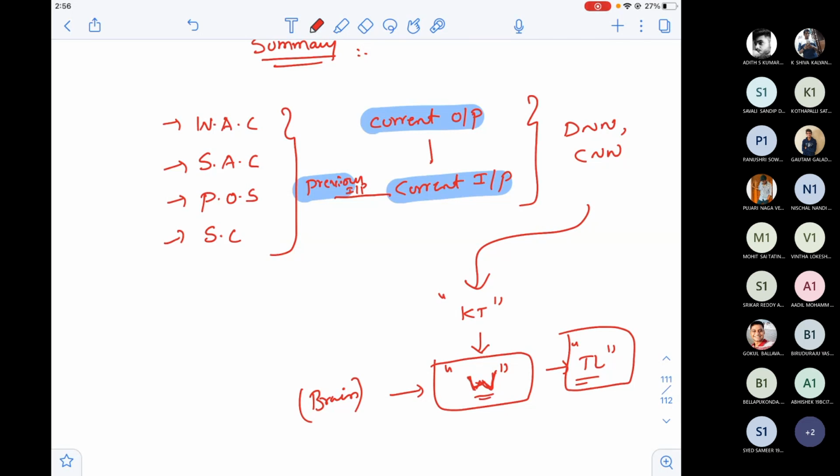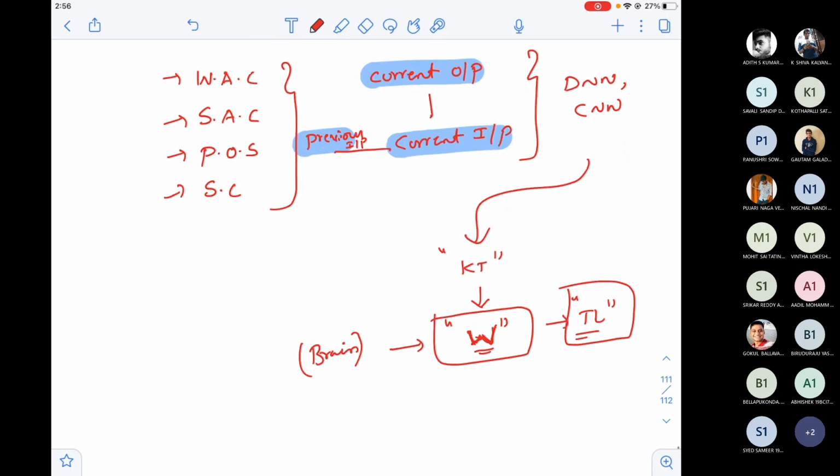So that means I need to somehow see how much, if I give I2, I got output O2. Now, how much is I1 influencing O2? That I should know. I cannot directly pass I1 to O2. Instead, from I1, I'm trying to understand some patterns and I'm getting H1, and from H1 I'm passing this to S2.